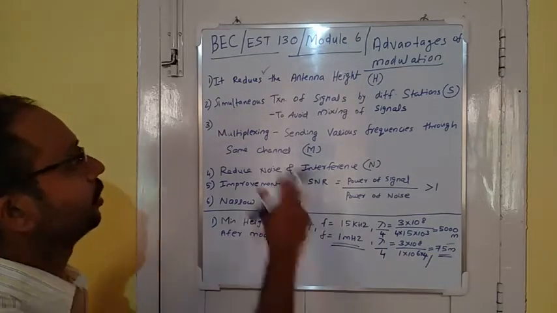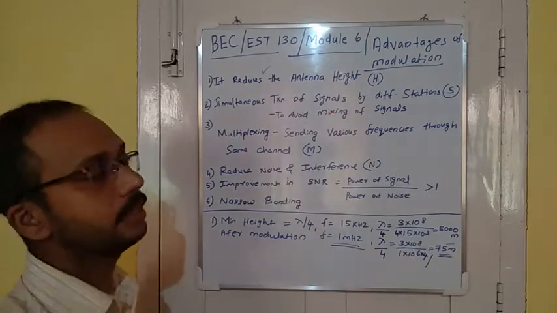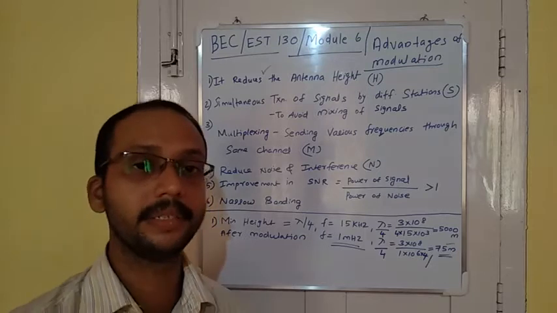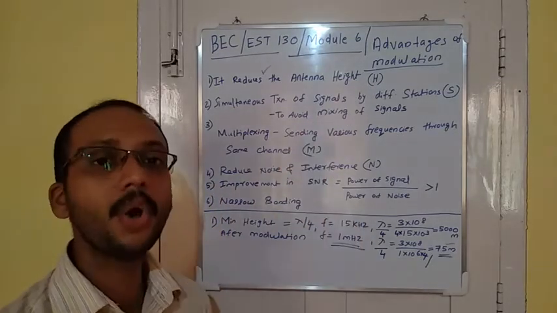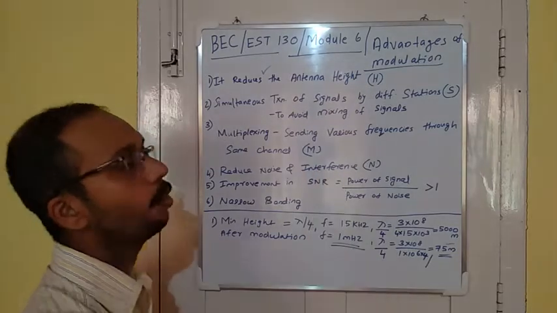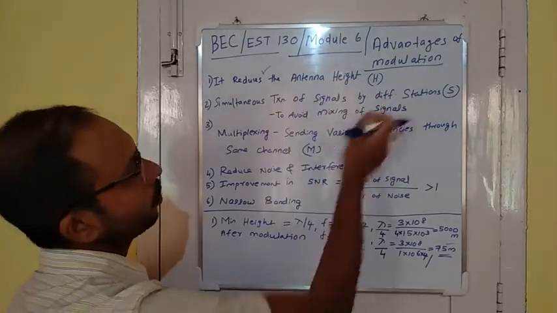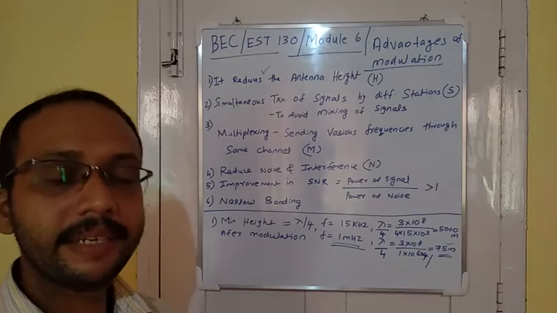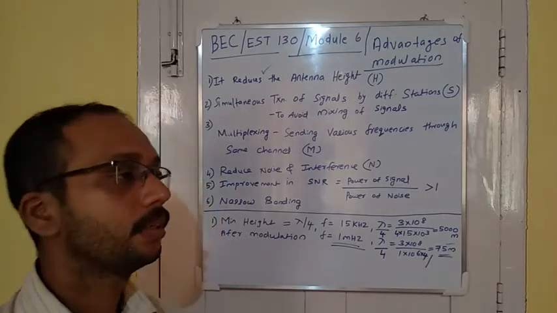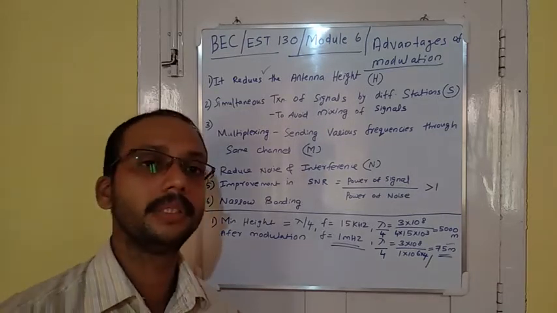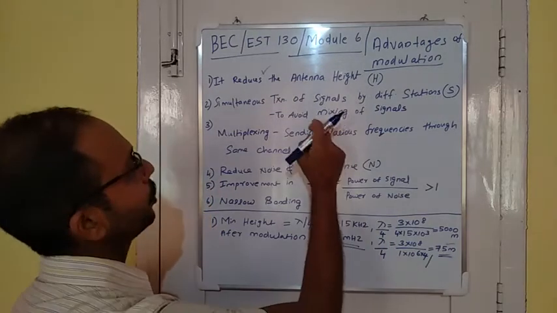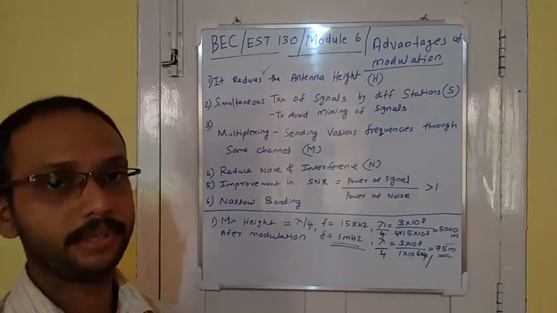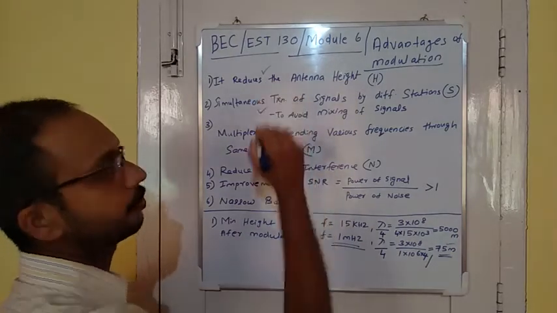Second one is simultaneous transmission of signals by different broadcasting stations is possible, or we can avoid mixing of signals using this modulation. So different broadcasting stations can transmit different frequencies by using different carriers to achieve this second advantage.